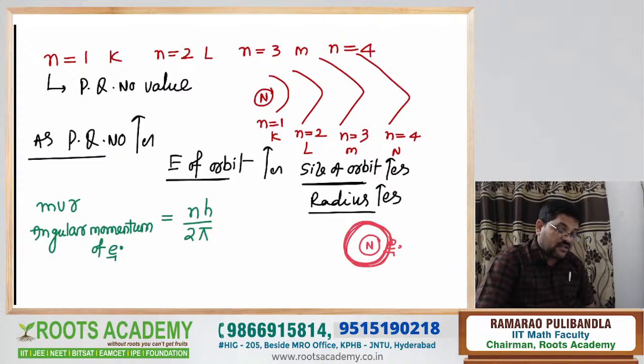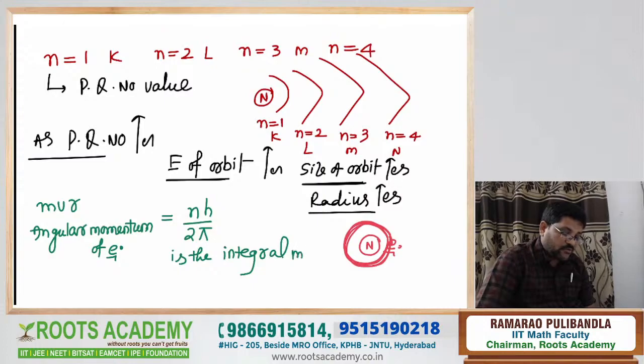As long as the electron revolves around the nucleus in a circular orbit, the angular momentum of the electron is an integral multiple of h by 2 pi. Integral multiple means the n value is taken as 1, 2, 3, 4, 5, and so on.